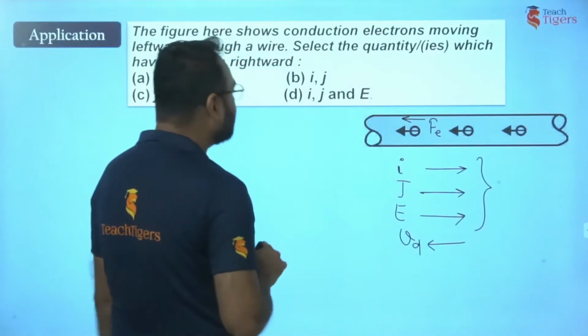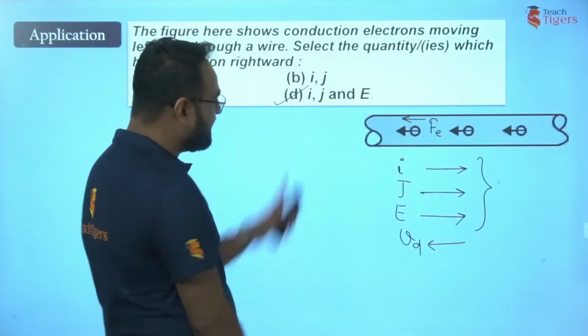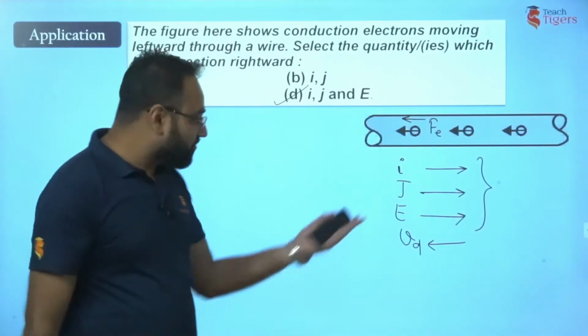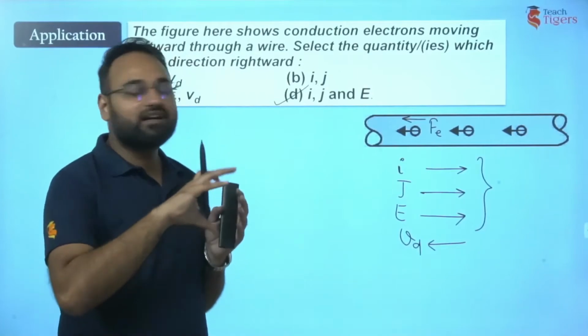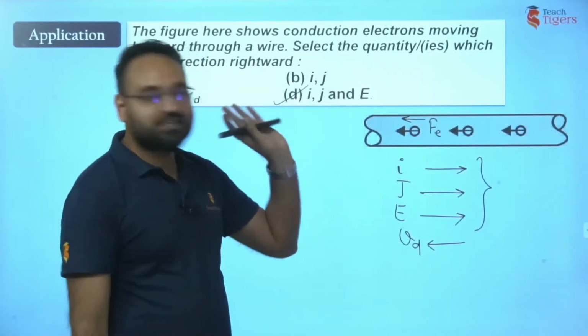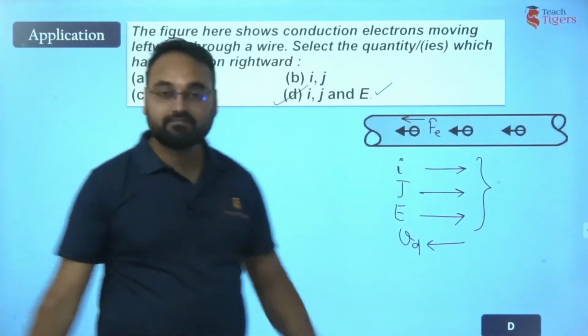It is I, J and E. I guess option D is correct. I, J and E, right? So here also you can see, if you have the basic idea of current and drift velocities, you can solve each and every question, right? So option D is correct.